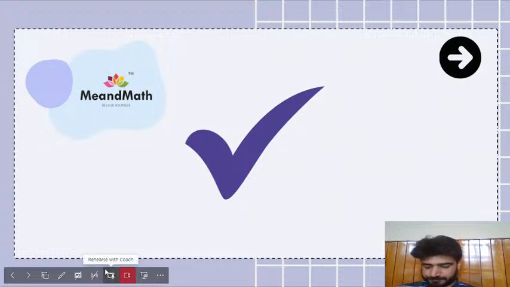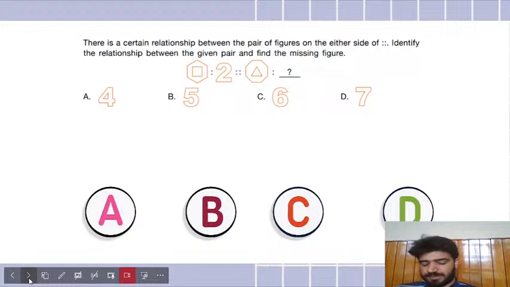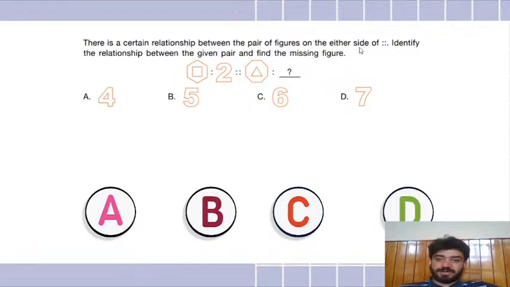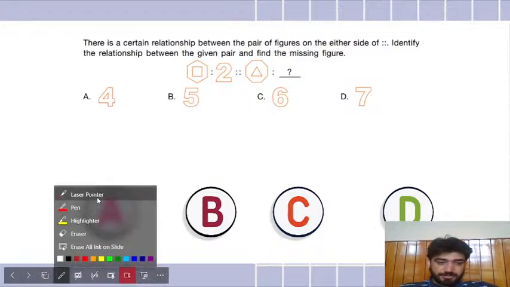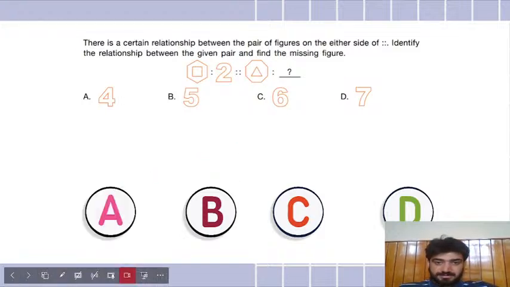Okay, well done. Well done, you guys. Okay, now this question could take a bit of your mind, so concentrate. The question says there is a certain relationship between the pair of figures on either side of this sign, which is the proportionality sign.